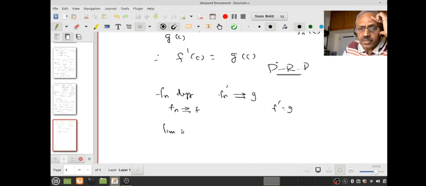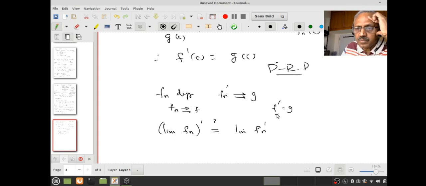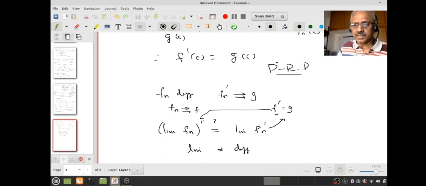This is, in some sense, what does it say? The limit of fn dash, whether it is equal to the limit of fn, then dash. You understand that? Because what is f? It is the limit of fn, and its dash is this object, and this is this object, because fn dash converges to g. So what does it mean? A limit and differentiation, they commute. You take the limit and then differentiate, or you take the differentiation first and then take the limit, whether the results are the same. Under the assumptions of the theorem, the results are the same.